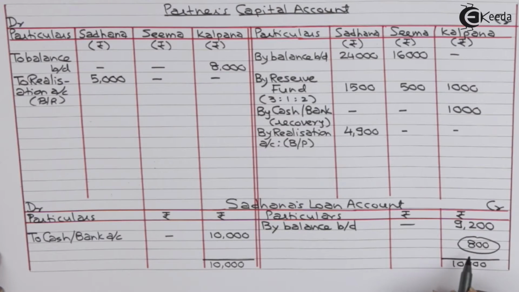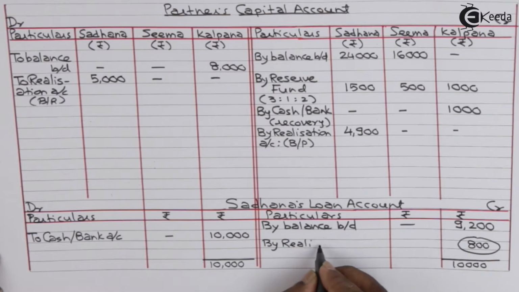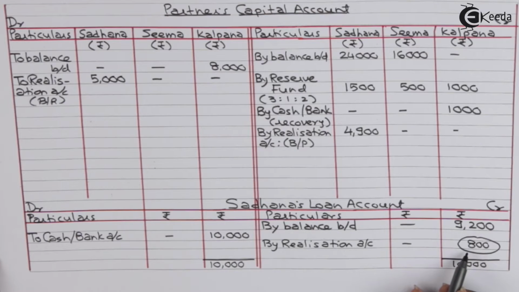So balancing figure we are getting on credit side, that is for accrued interest payable. This amount of difference will be transferred to realization account.